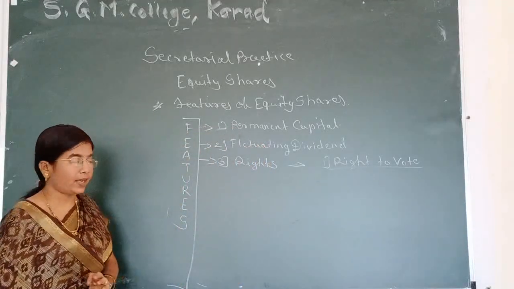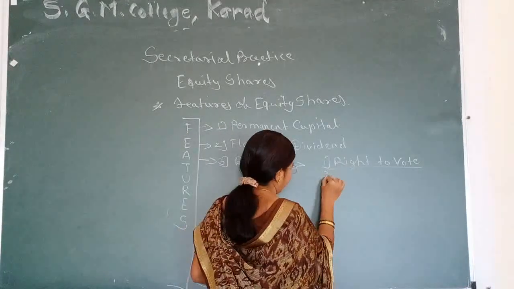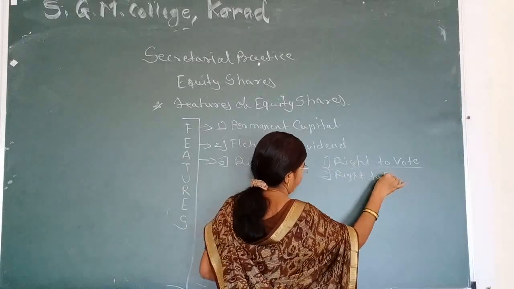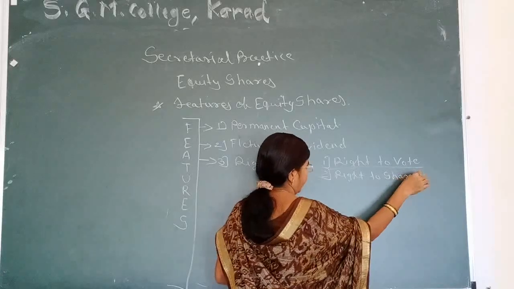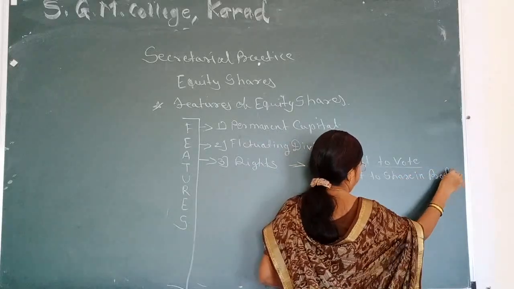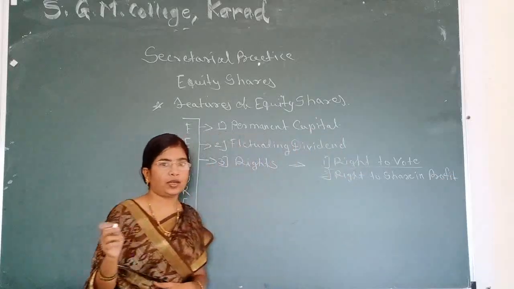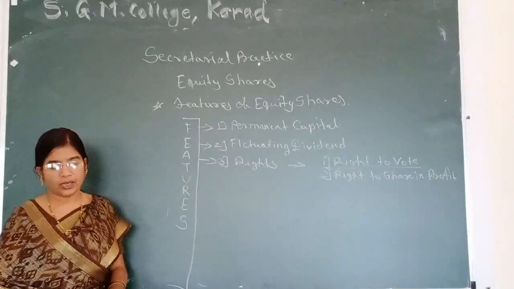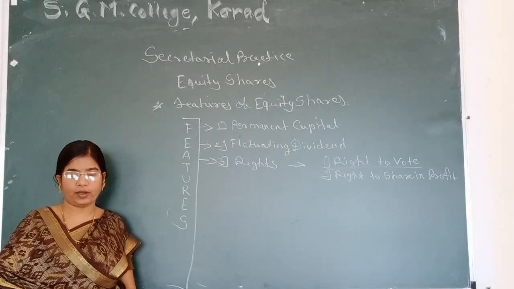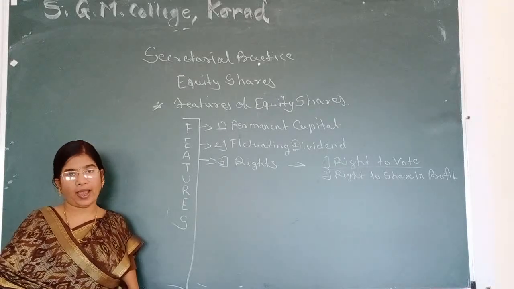Next right is the right to share in profit. It is an important right of equity shareholders. They have the right to share in profit when distributed as dividend.